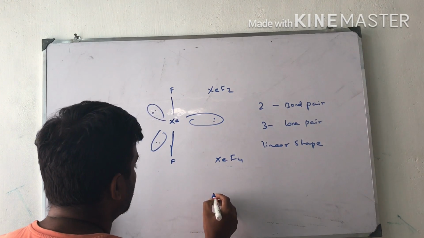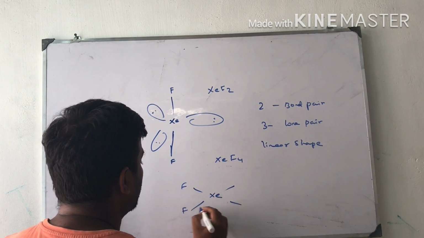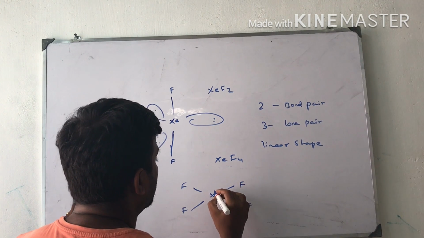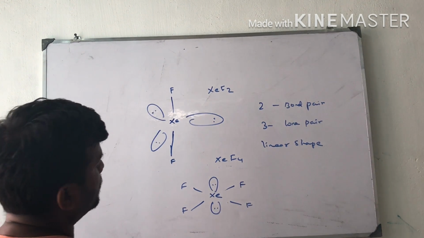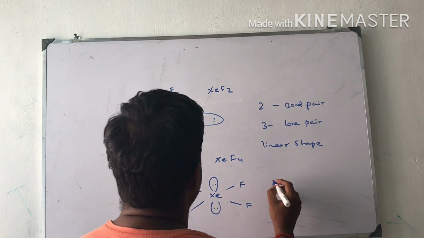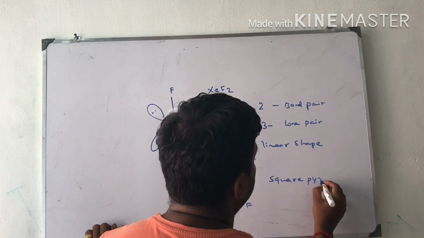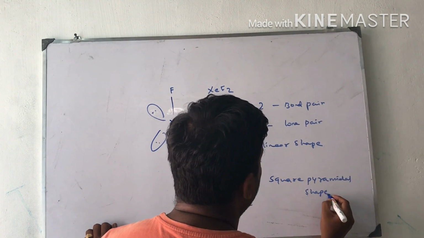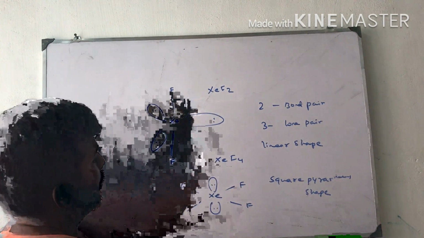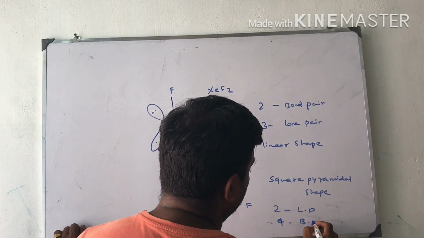XeF4 is like this. Xenon at the center, with fluorine here and fluorine there. This is the structure of XeF4. It has a square planar shape, with 2 lone pairs and 4 bond pairs of electrons.